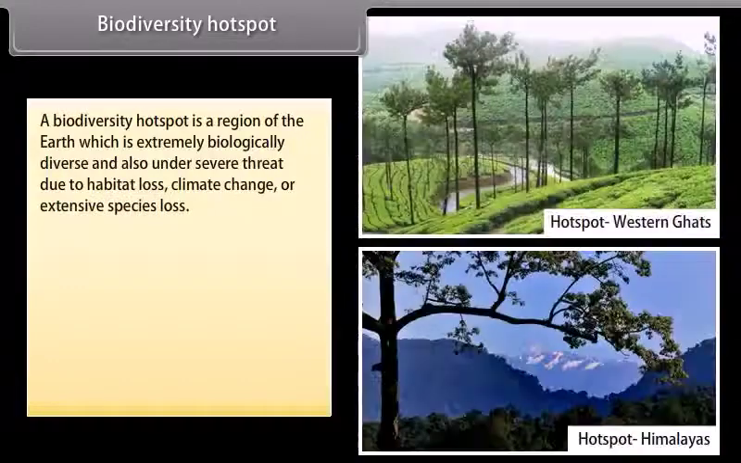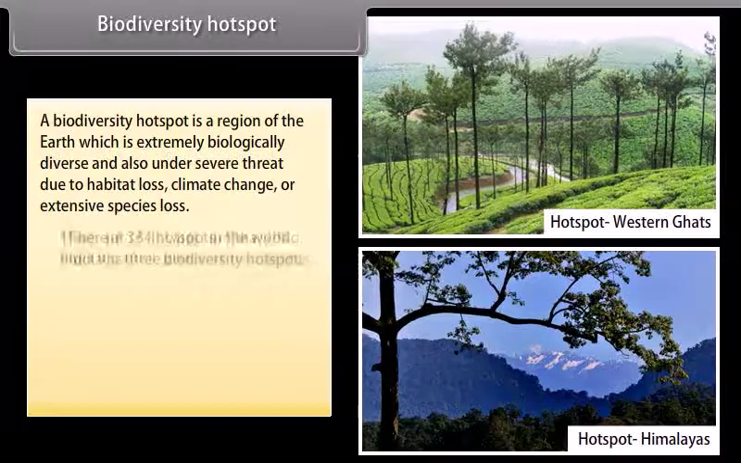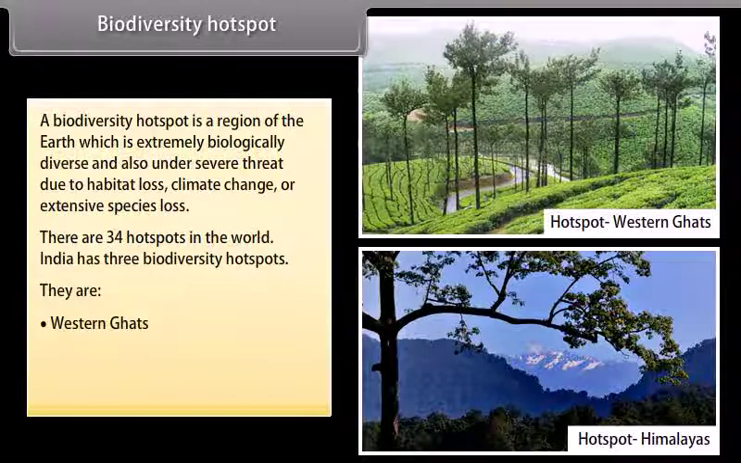Biodiversity hotspot. A biodiversity hotspot is a region of the Earth which is extremely biologically diverse and also under severe threat due to habitat loss, climate change, or extensive species loss. There are 34 hotspots in the world. India has 3 biodiversity hotspots. They are the Western Ghats, the Himalayas, and the Indo-Burma region.